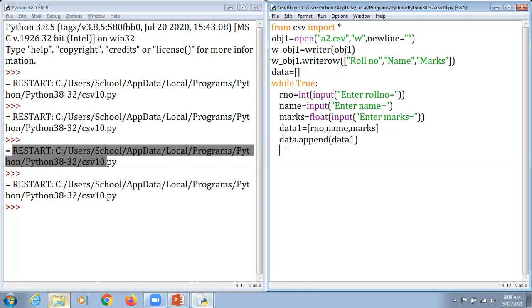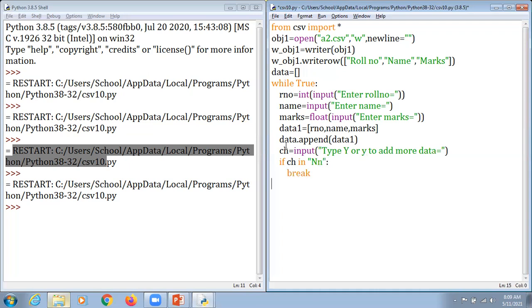So what we can ask the user this time is, choice is equal to, here it is input, type y or n to add more data here. So we can just simply close this, and if ch is n, I just take it as n and hit enter. So we just mention it as a break here, it will stop.